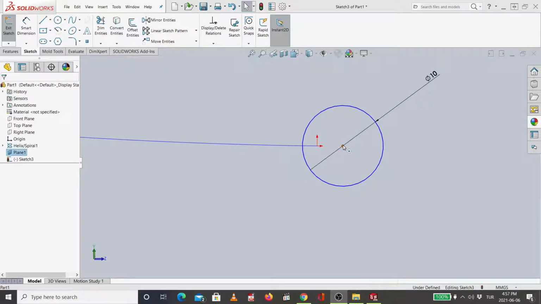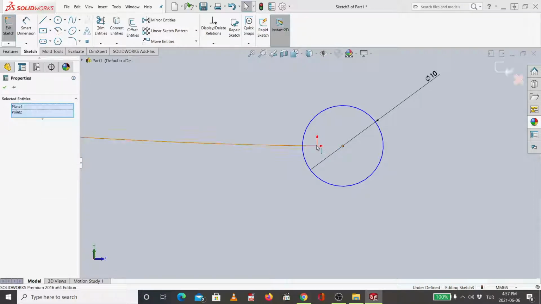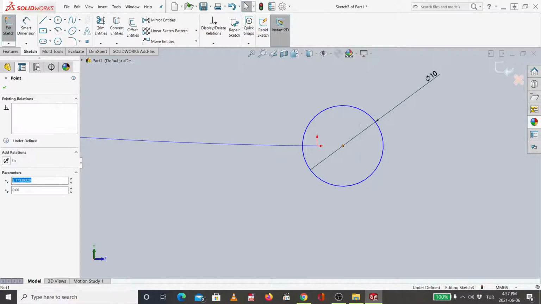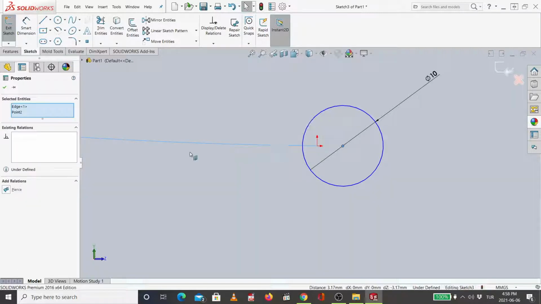When I choose this center and this origin, nothing appears here as a relation, so actually it's not correct. It should be this circle center, and I choose the path of the helix, which is this one. Not the center here, it will be the path of this. So then a new relation will appear.